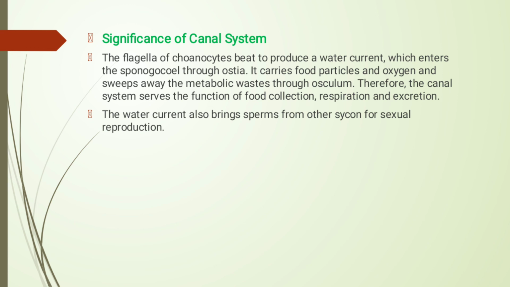Significance of the canal system. The flagella of choanocytes beat to produce a water current which enters the spongocoel through the ostia. It carries food particles and oxygen and sweeps away the metabolic waste through the osculum. Therefore, the canal system serves the function of food collection, respiration, and excretion. The water current also brings sperms from other zygotes for sexual reproduction.